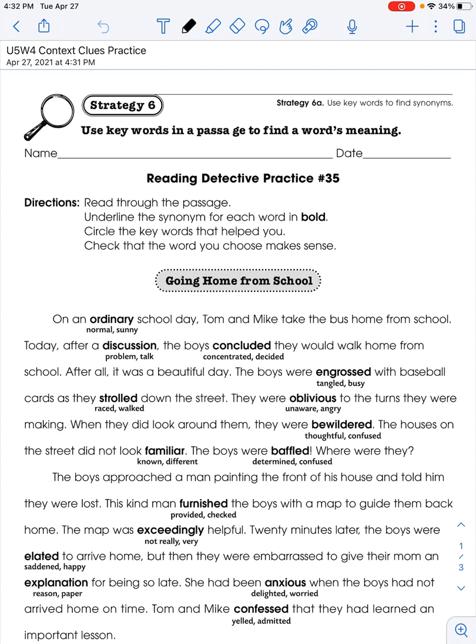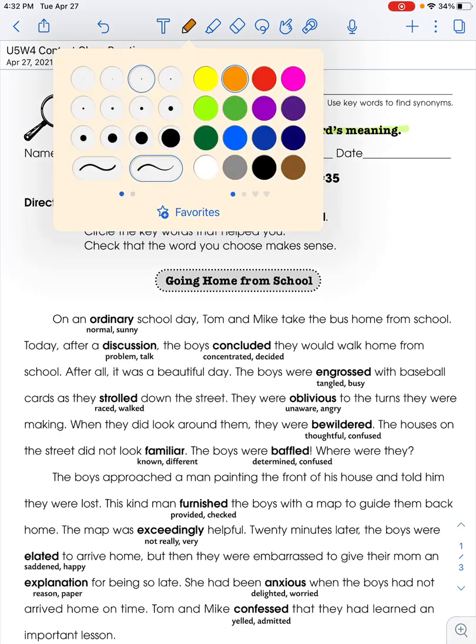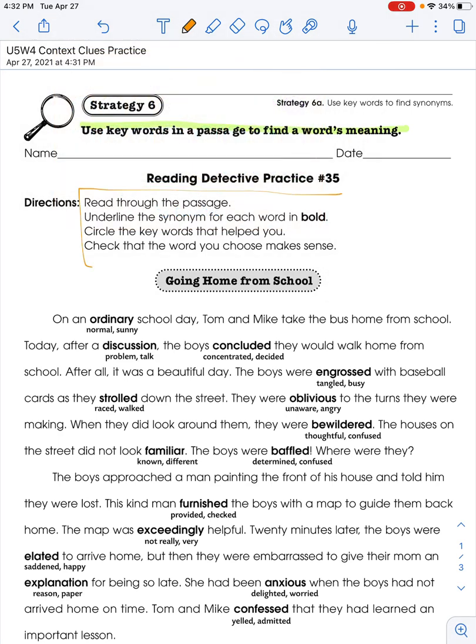If you have not watched the video for this lesson, please go back and watch the video on context clues first. If you have, then keep watching. So today, our goal is to use keywords in a passage to help find the word's meaning, meaning we're using the other words around that word to help us figure out what that unknown word means. So our directions are in this orange box right here. Let's go ahead and read them.